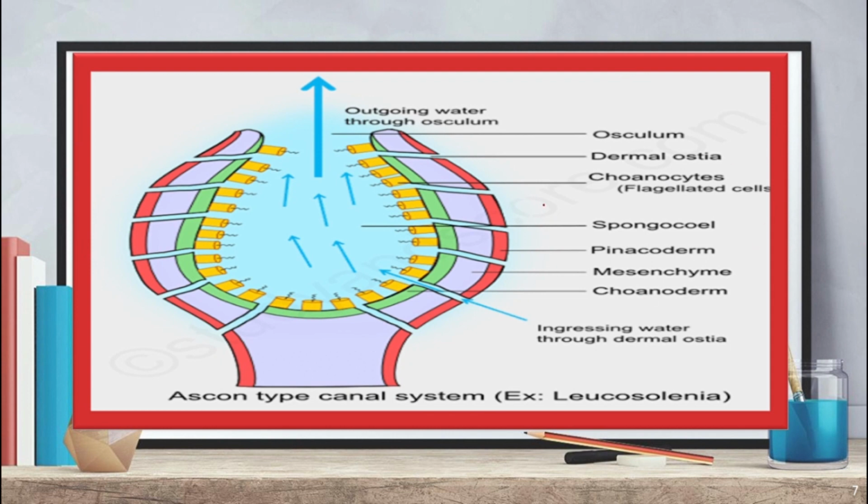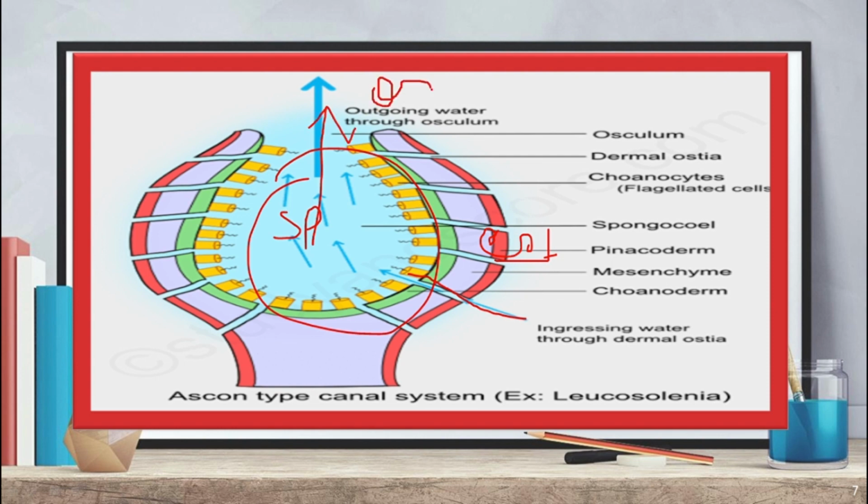Water goes through the pore with the help of the ostia. Simply, water goes through the holes called ostia. Then it goes into the spongocoel. Spongocoel is a water cavity found in the Porifera. Then the water goes outside through the osculum. So here the trick is: incoming water through ostia into the spongocoel, then through the osculum outside the body.